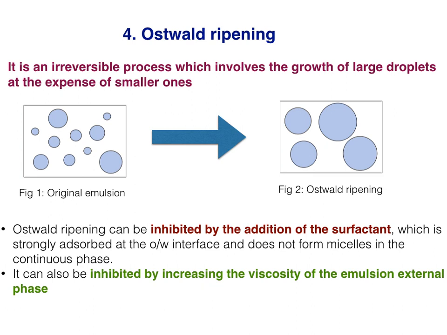It can also be inhibited by increasing the viscosity of the emulsion external phase, as higher viscosity slows down the molecular diffusion process.